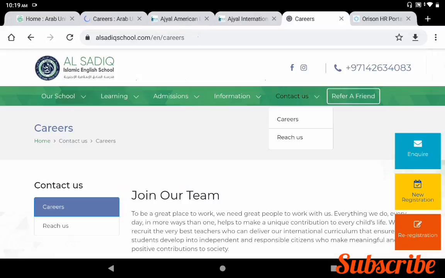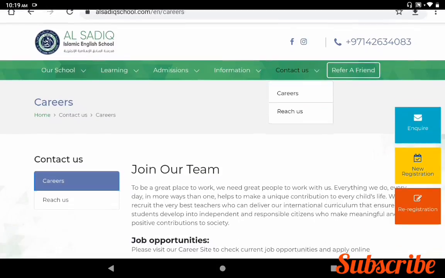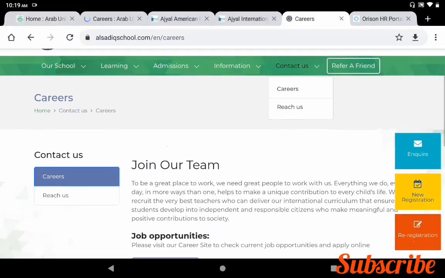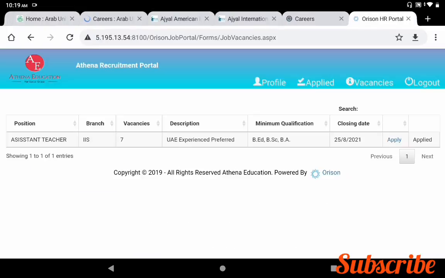The third one is you can enter in the URL www.alsadikschool.com. If you enter this URL, you can get the main page of Al Sadiq Islamic English School. In this main page, one of the options is contact us. If you click this link, contact us, you can get one option, careers. So here, go to career site. If you click this link, you can get the career site.